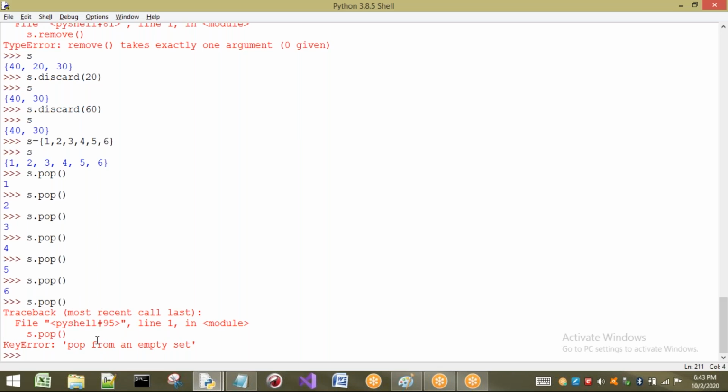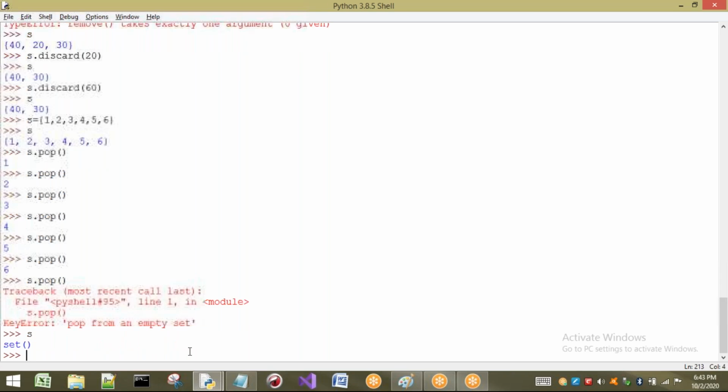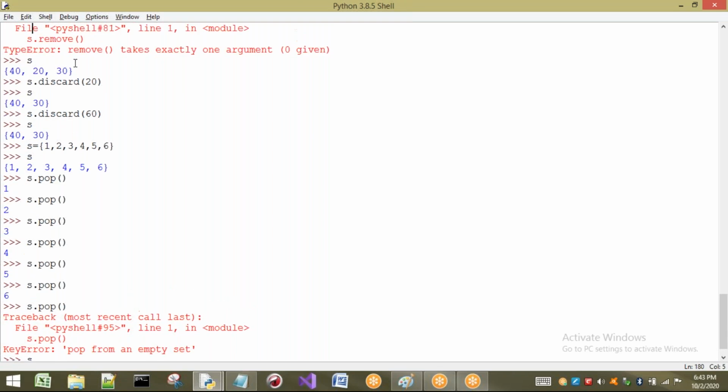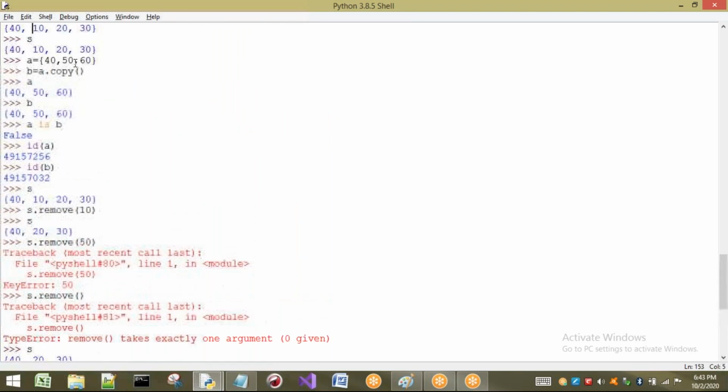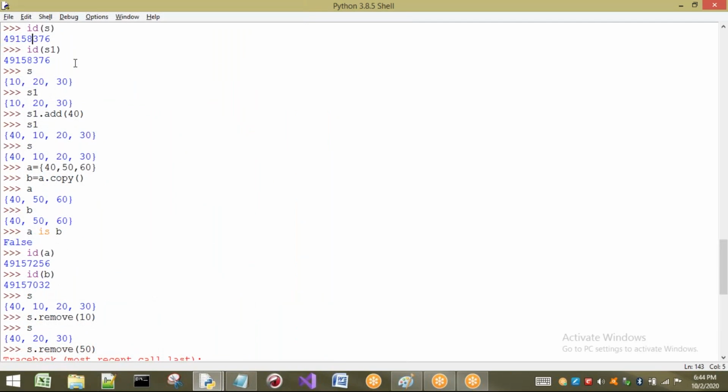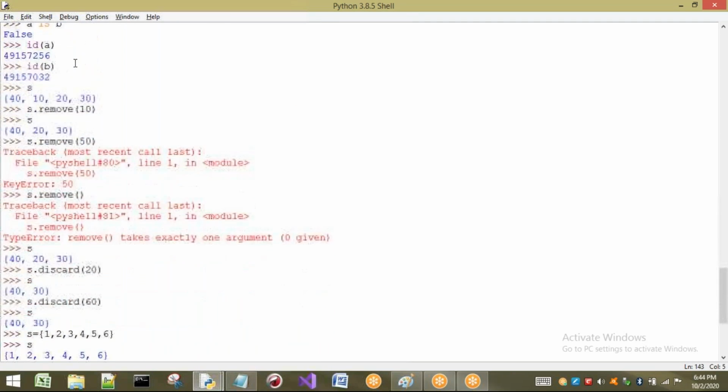I am telling it to pop something, that means I am telling it to remove something. But is there anything to remove? There is nothing to remove. So it says: pop from an empty set. You are trying to pop, but the set is empty. How can you pop that? It is not possible. Now I will take some random set that contains different values, and I will show you the same case.